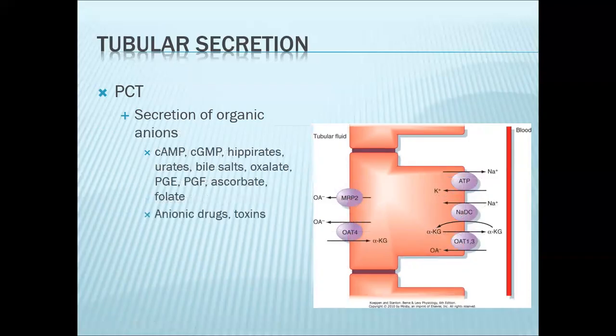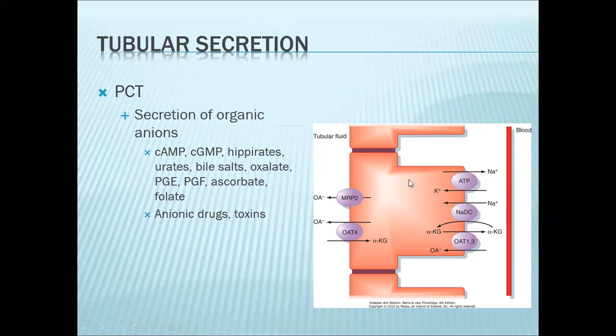For your anions, the mechanism is still similar. So here, everything starts with your primary pump. Sodium goes out. So that will create a sodium gradient that will power another secondary active transport. This time, this is your sodium dicarboxylate transporter. Here, sodium enters because of the gradient established by your primary pump. As sodium enters, alpha-ketoglutarate enters with it.